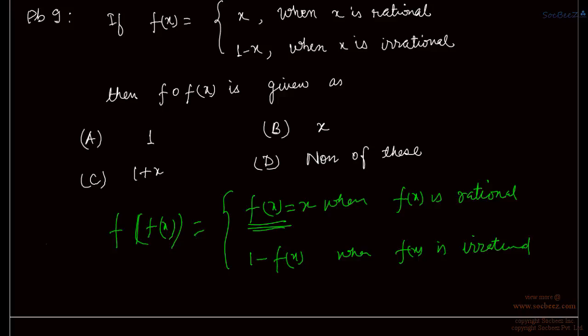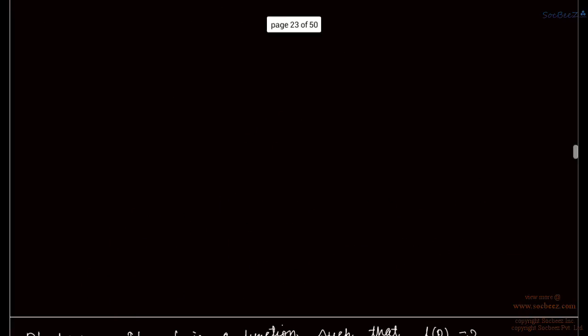That is for x irrational, fx is equal to 1 minus x, and hence fx is irrational. So here in place of fx we can write 1 minus x. So we have 1 minus x is equal to x. So in both cases we are getting f of fx is x, right? So our option B is correct here.